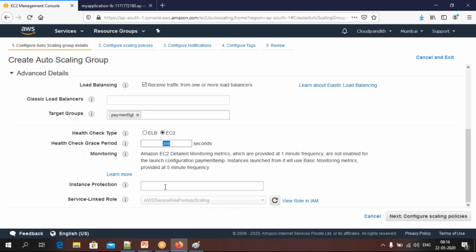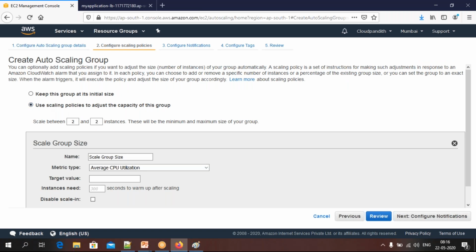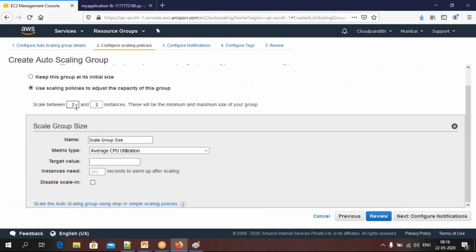If you don't want somebody to delete the instance manually, if you want instance protection, then you can enable all those things. For now I don't want to keep all those things. Click on next for scaling. So I want to maintain auto scaling, right? Click on this option, come down. See here you are saying how many servers you want to maintain. Minimum 2, because we have said here minimum servers is 2. I want to say up to 6. It can launch up to 6. Minimum is 2. If load is increasing, I want to maintain up to 6. Okay, click on this.